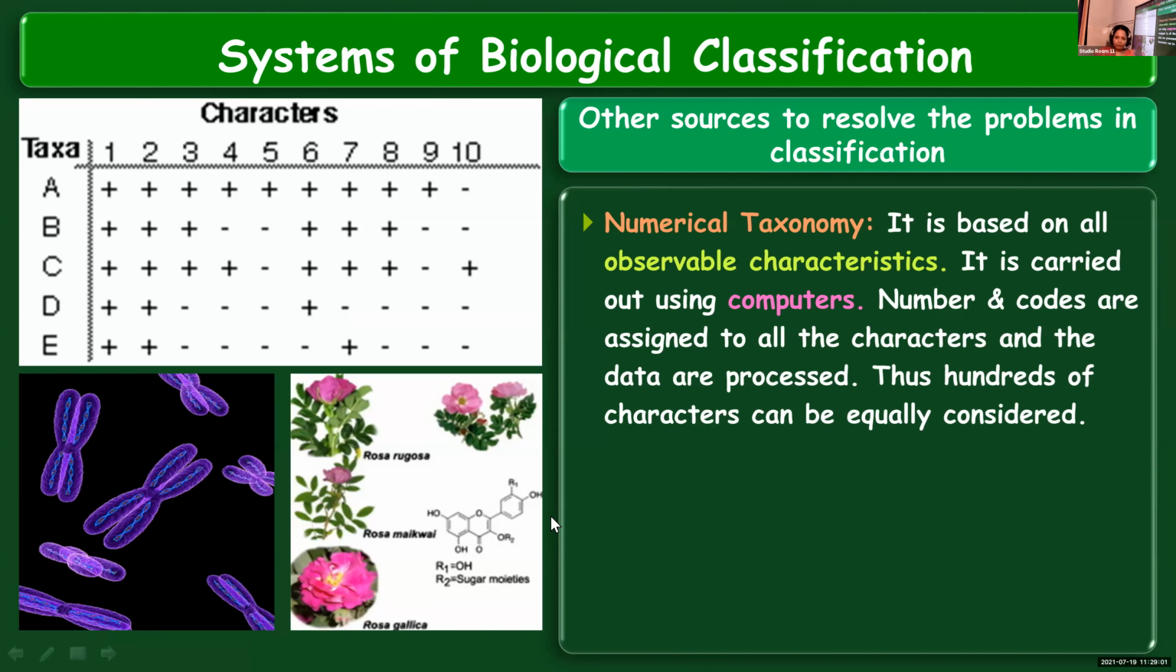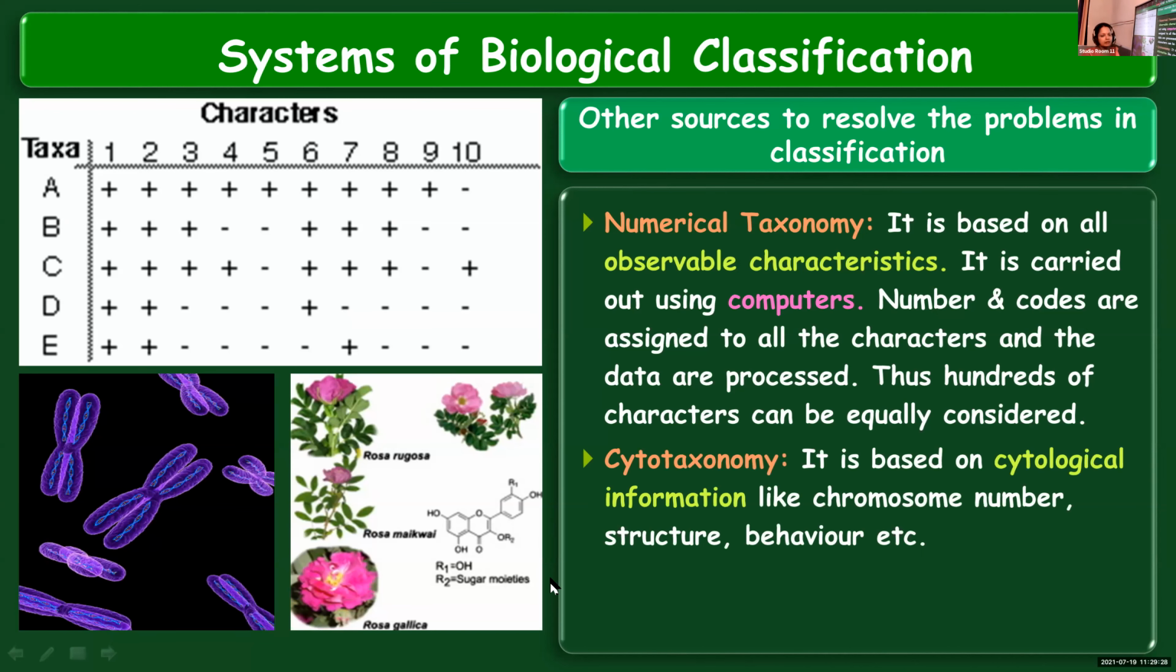They make use of computers in carrying out numerical taxonomy. Since this is done using computers, numbers and codes are assigned to all the observable characters, and then based on that, the data will be processed. And since we are carrying this out with the help of computers, hundreds of characters are given equal importance, and the method is carried out.